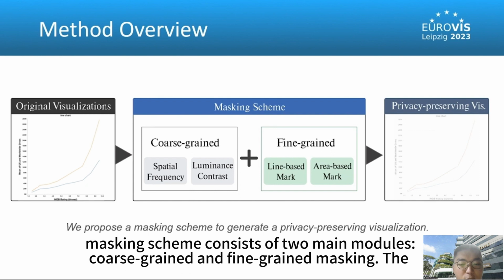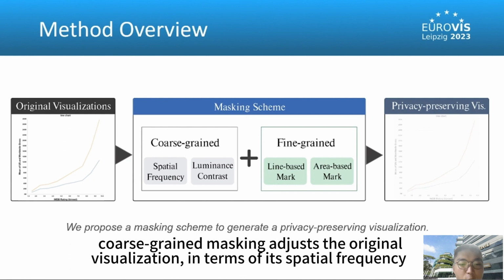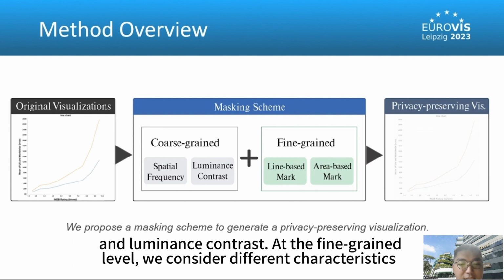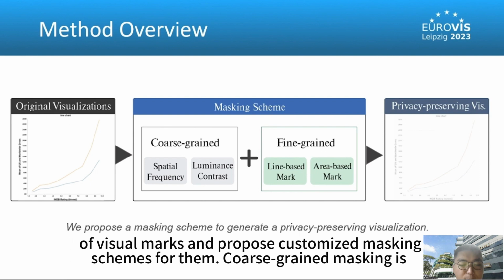The masking scheme consists of two main modules, coarse-grained and fine-grained masking. The coarse-grained masking adjusts the original visualization in terms of its spatial frequency and luminance contrast. At the fine-grained level, we consider different characteristics of visual marks and propose customized masking schemes for them.